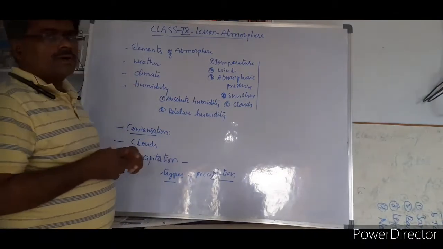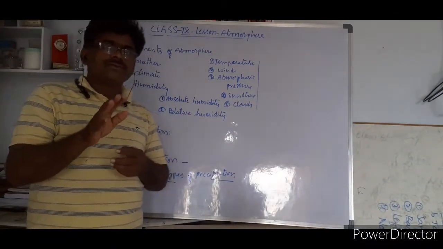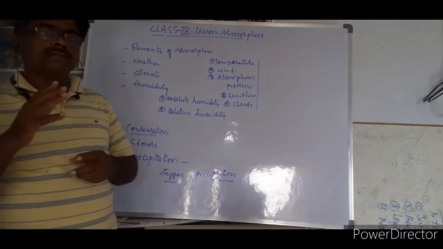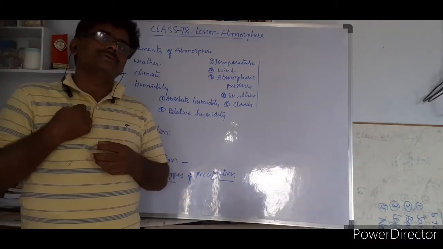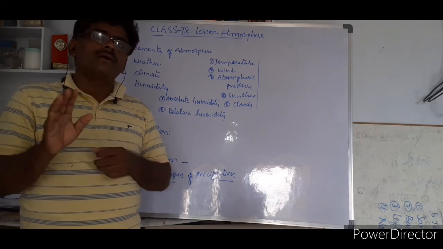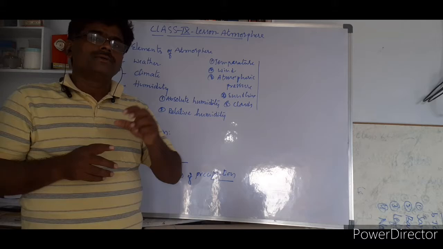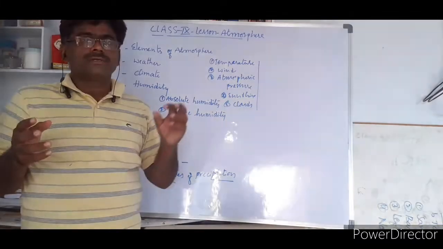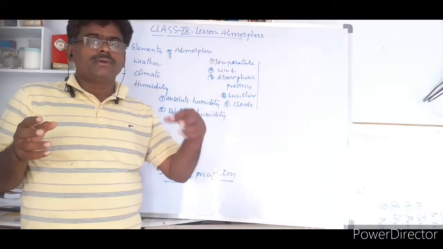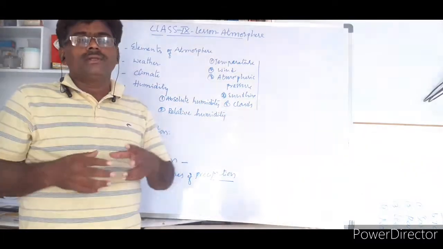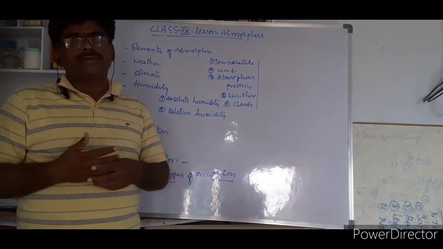Coming to climate, what is climate? The same thing: if you study the atmospheric elements over a long period, that may be 30 years, 40 years, that is called climate. Climate is the description of atmosphere in a long run period. Short run period is weather, long run period is climate. Short run period may be maximum 10 days, or one day, evening, morning; even within the day the weather will change.